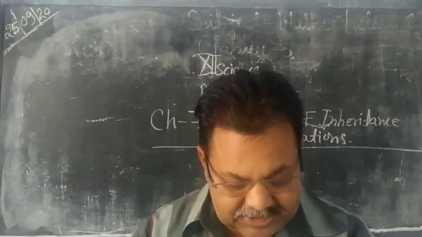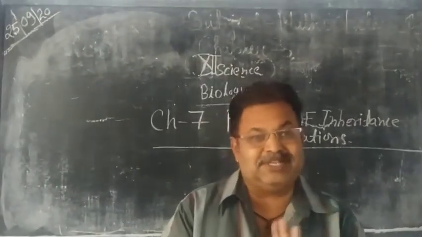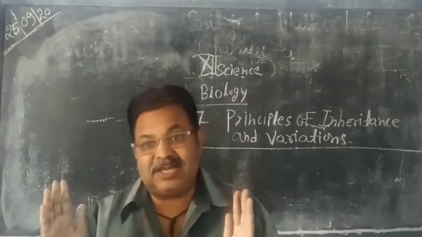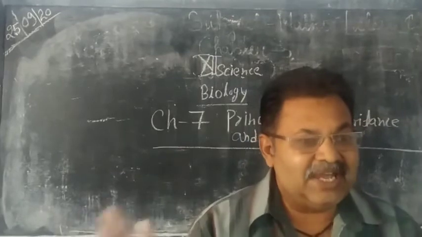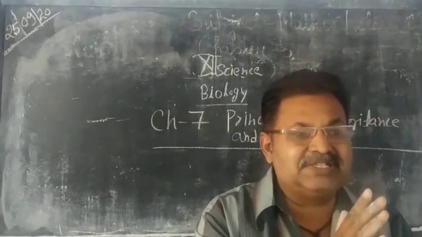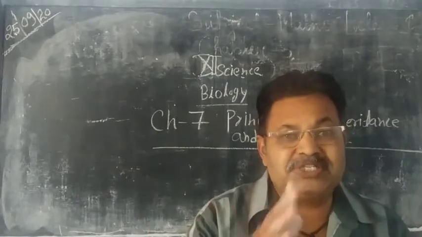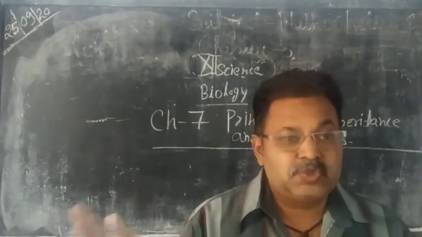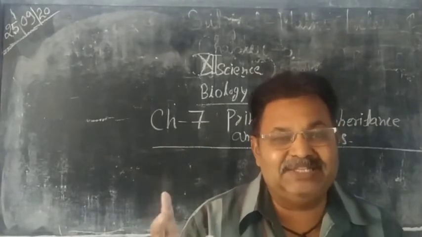Variation provides identity to every organism. Variation is the most necessary thing. So it is the identical feature of the living beings, and every living being has identical features. So it is due to its variant property. So variation is also important for identifying a person.